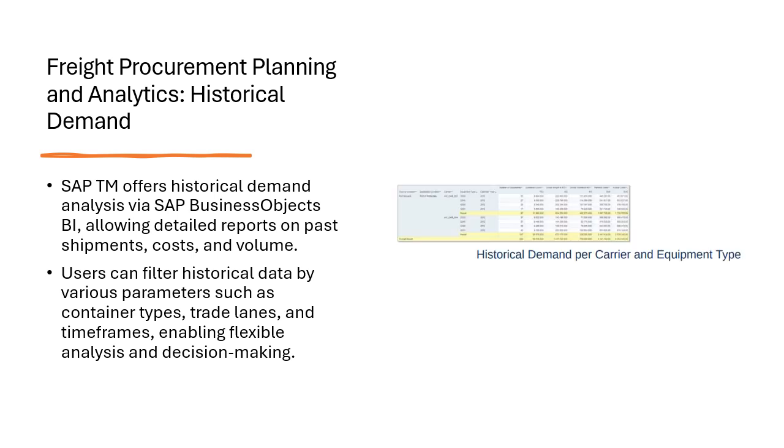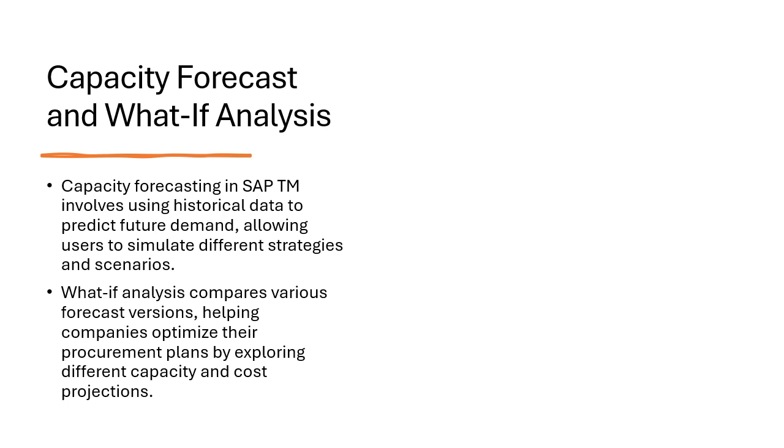This figure actually shows a historical demand report, which is broken down by carrier and equipment type. This also shows the shipment quantities, cost, and other parameters, which also provides insight into past fleet movement to support procurement planning.